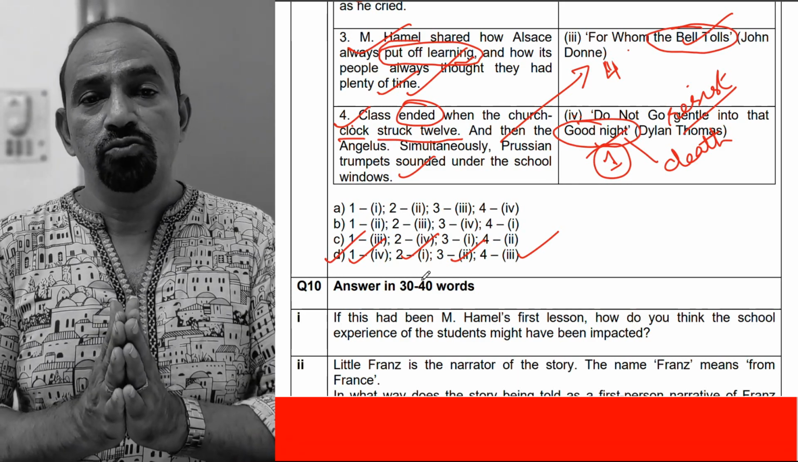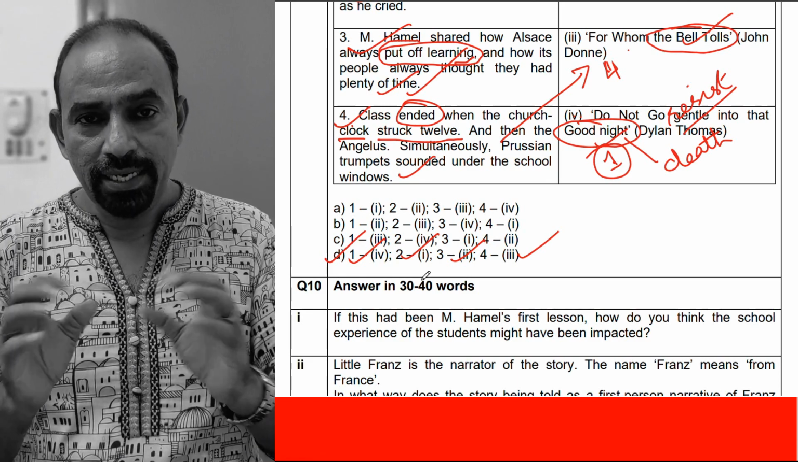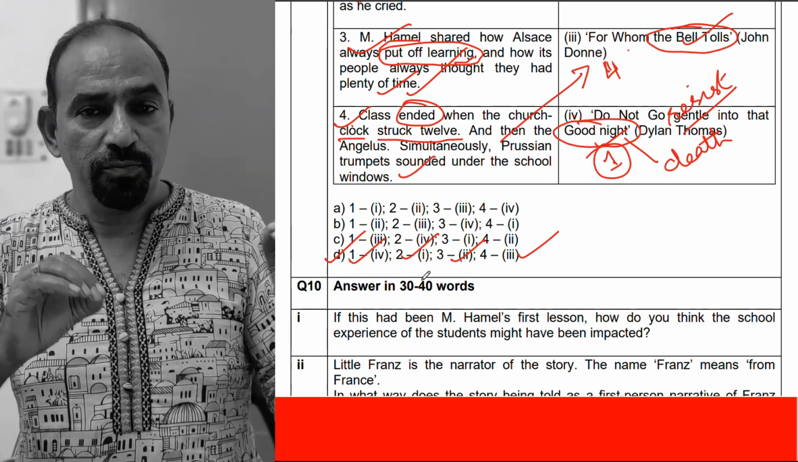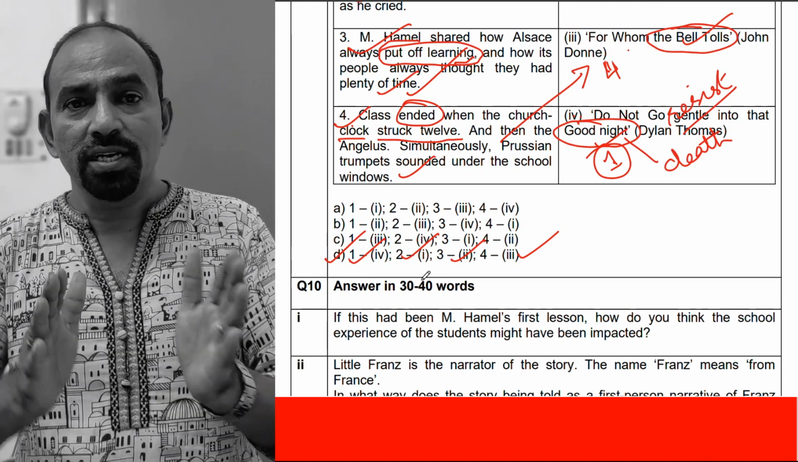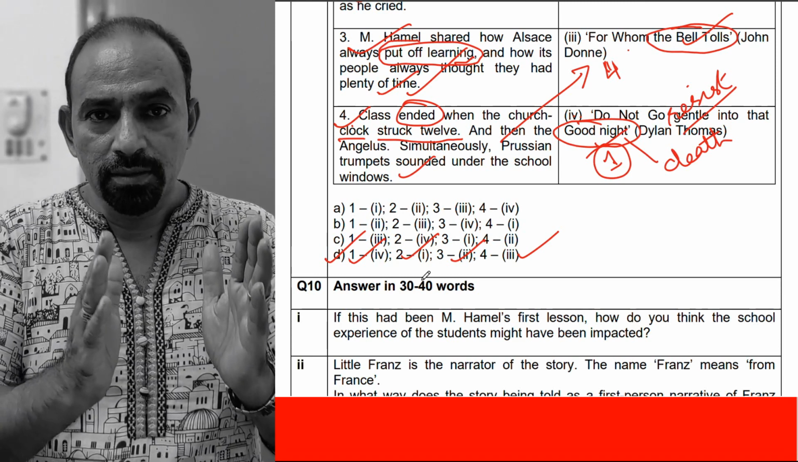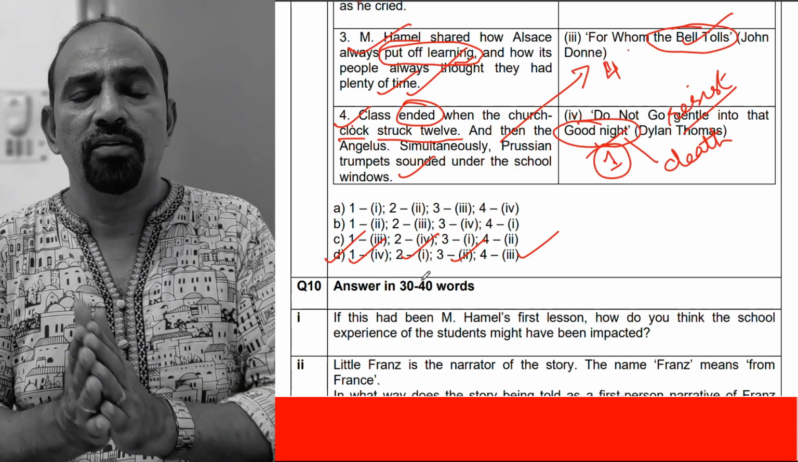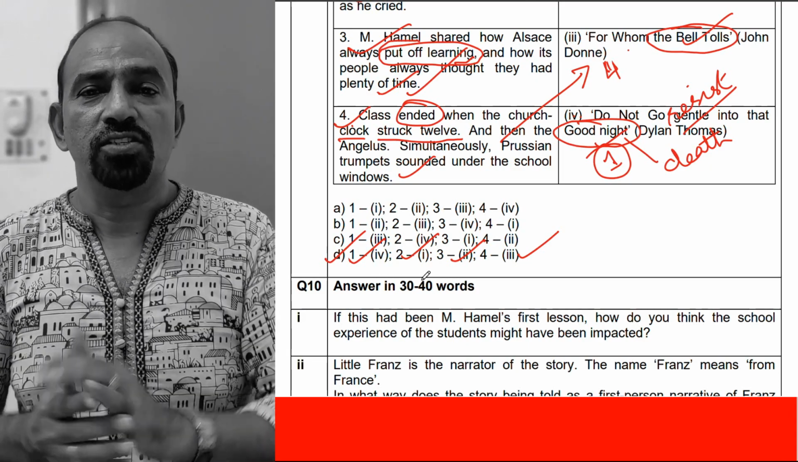This is the MCQ session, and you may get a clear picture of what type of MCQs can be asked by CBSE. Other than the factual and some difficult-level questions, you can expect questions like this.